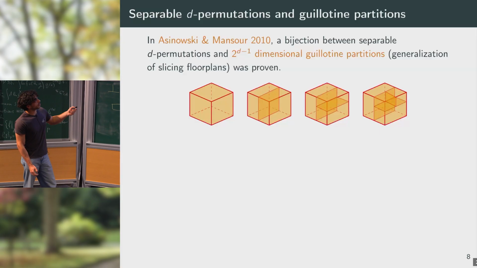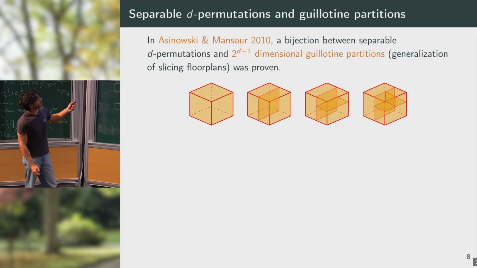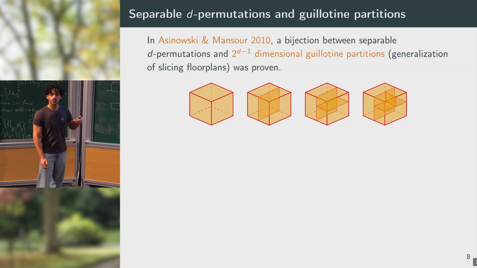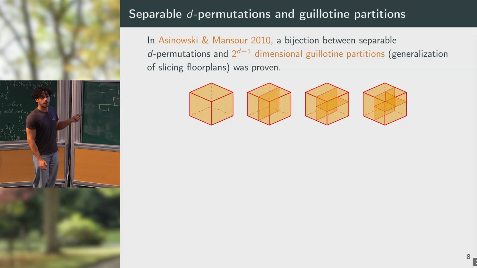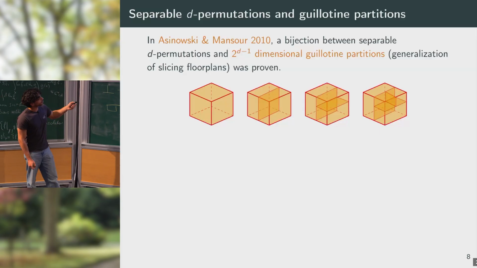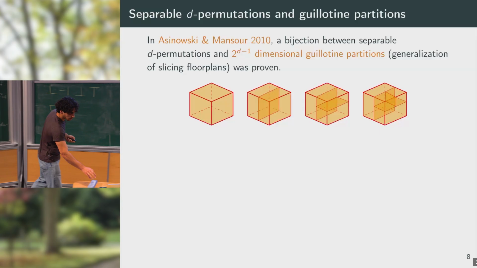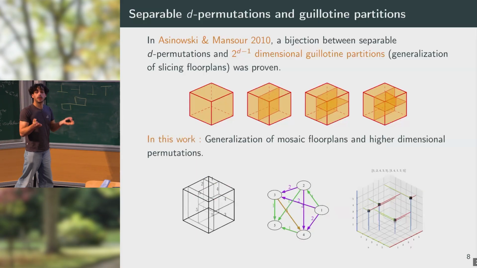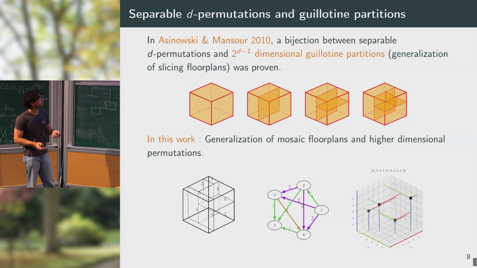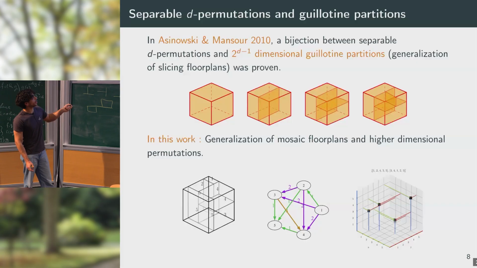They generalized the bijection between separable permutations and slicing floor plans to one between guillotine partitions in dimension d and separable d-1 permutations. So then in this work, we considered a more general set of the mosaic floor plans, and we'll prove another bijection with more general permutations.